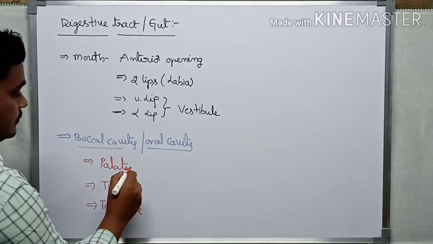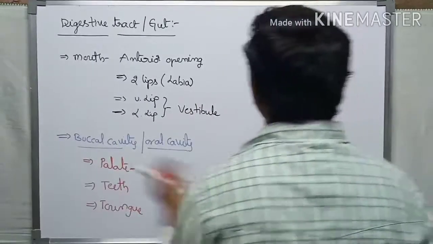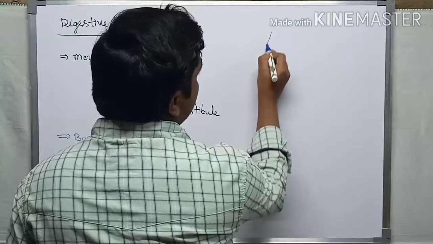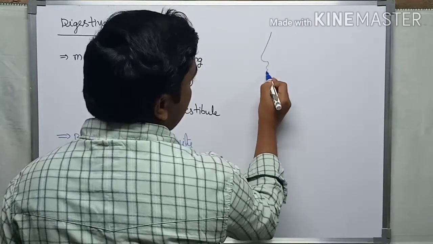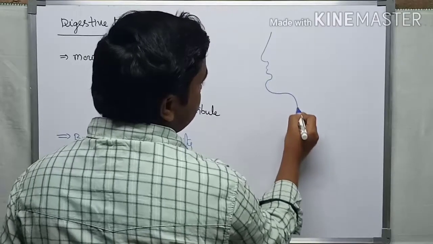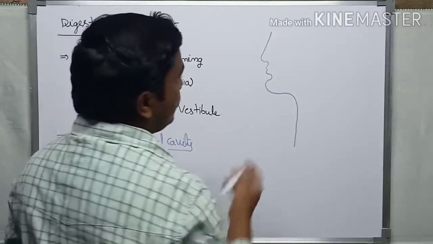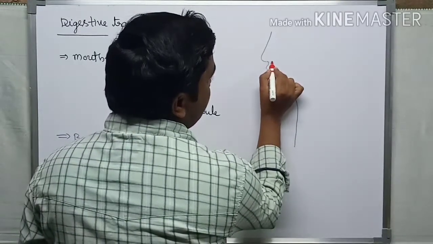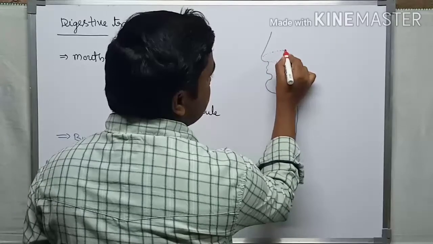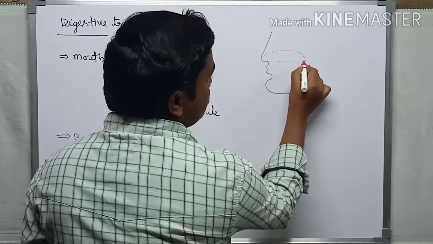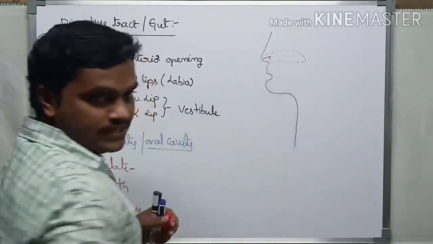First we cover the palate region. Suppose it is our mouth region. Here is the nasal chamber, and these are the two lips. Then this region is the buccal cavity. The external nostrils open into the nasal chamber.